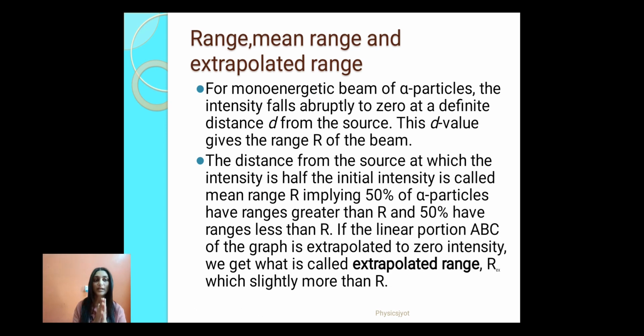For a monoenergetic beam of alpha particles, the intensity falls abruptly to zero at a definite distance d from the source. This d value gives the range R of the beam. The distance from the source at which the intensity is half the initial intensity is called mean range R. That implies that 50% of alpha particles have range greater than R, and 50% have range less than R. If the linear portion ABC of the graph is extrapolated to zero intensity, what we get is called the extrapolated range, and it is slightly higher than R.